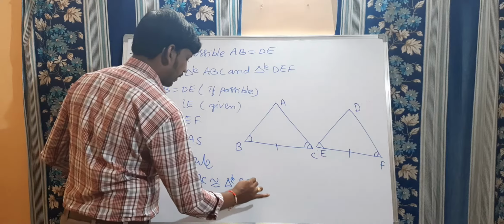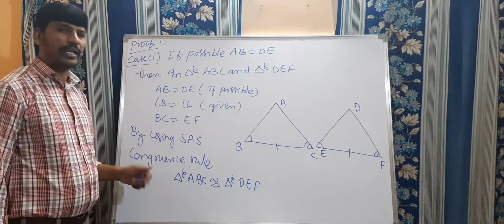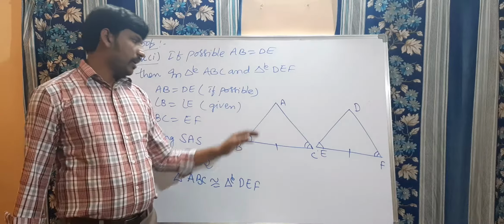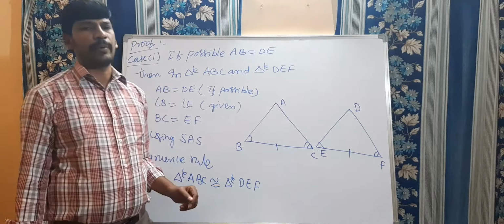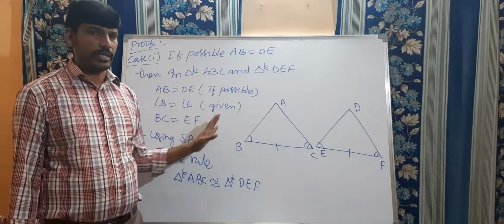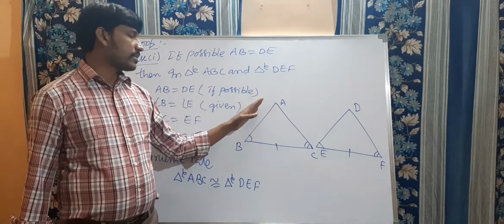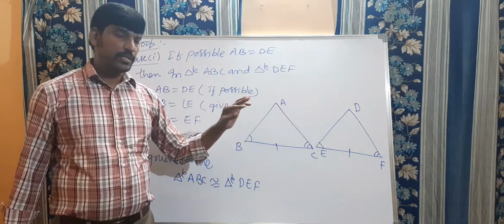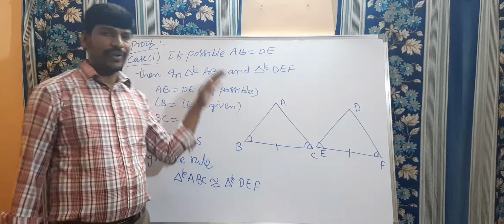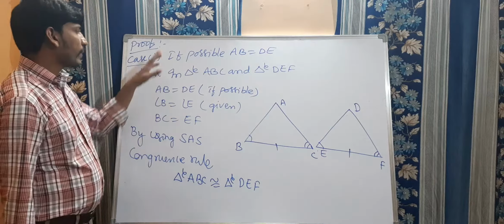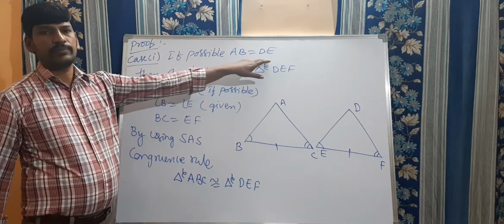First condition is complete. That means we need to prove three conditions. First condition is if AB equal to DE, what will happen? By using the SAS congruency rule, we can say that ABC is congruent to DEF. Second condition is AB is greater than DE. Third condition is AB less than DE. So first condition we completed.